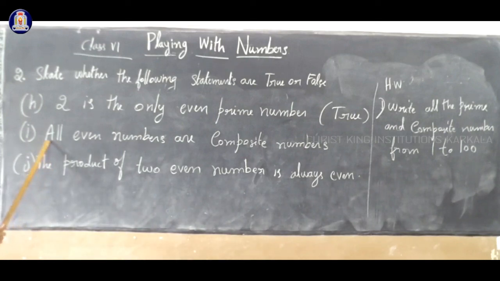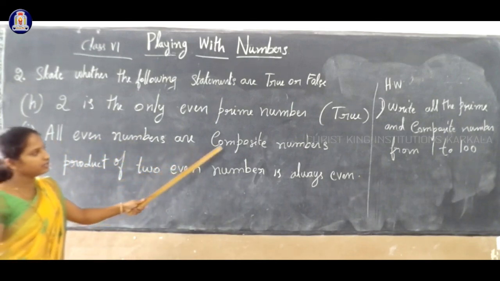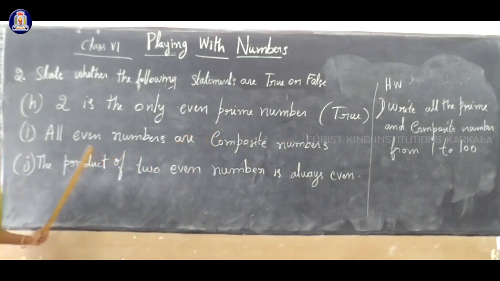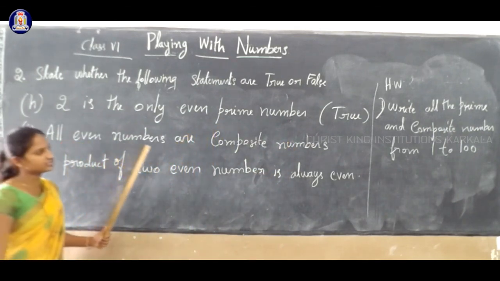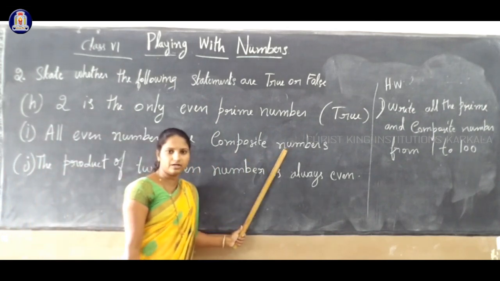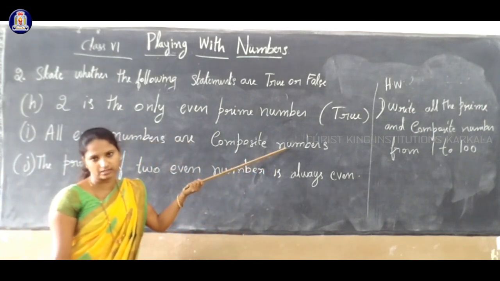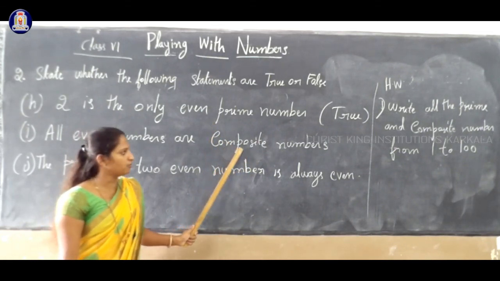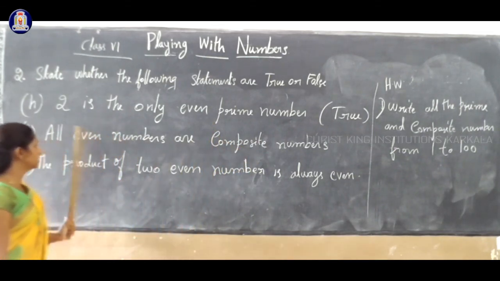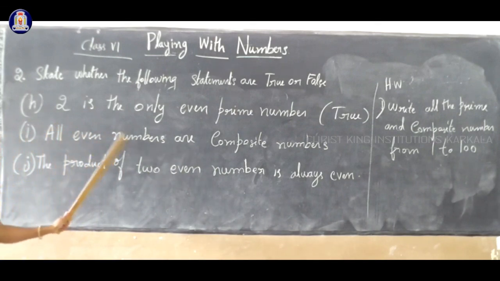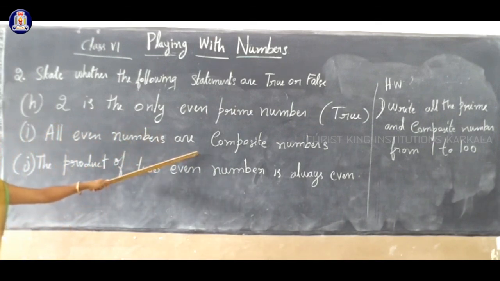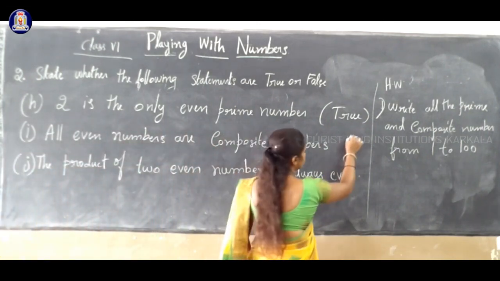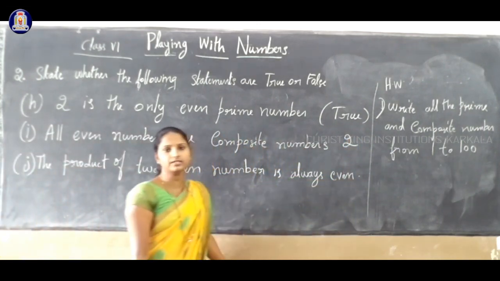So next question here. Next statement. All even numbers are composite numbers. Is it correct? So what is a composite number? The number which has more than 2 factors. Correct? A number which has more than 2 factors is a composite number. But here see the statement. All even numbers are composite numbers. For example, the smallest even number is 2. Correct?